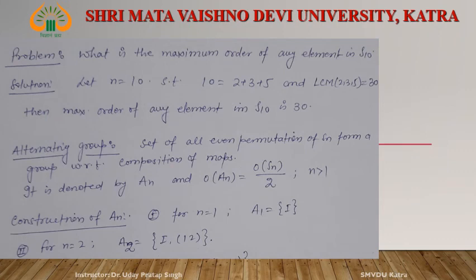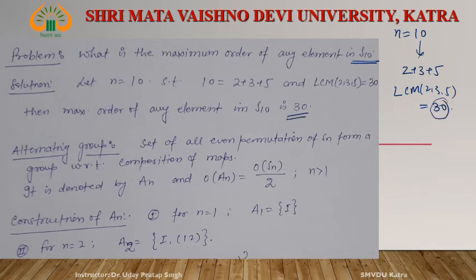Next, what is the maximum order of any element in S10, right? What is n? n is equal to 10. What is the partition of this? One partition of this is 2 plus 3 plus 5, right? What is the LCM of this? 2, 3 and 5. LCM of 2, 3, 5 is 30. Then the maximum order of an element in S10 is 30.